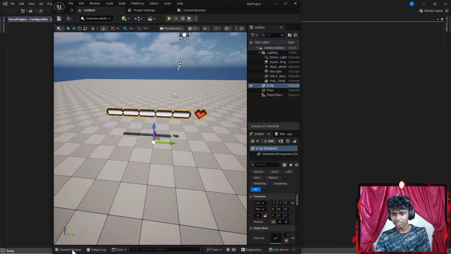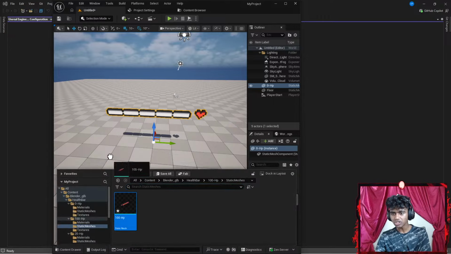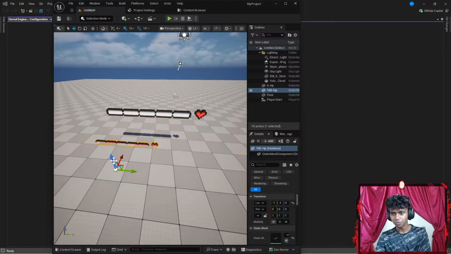That said, let's go to my static mesh up here as well. This is my 100 HP static mesh. Let's get that up as well. I think you guys get the gist of it. Should I show every single thing? Because I'm not in the mood to show every single thing, guys.